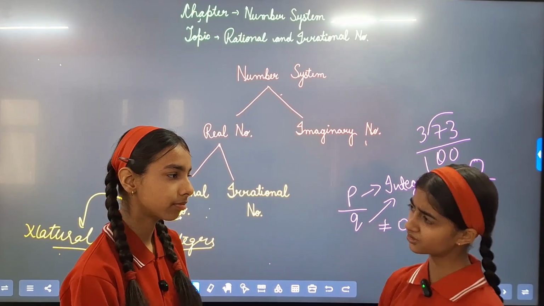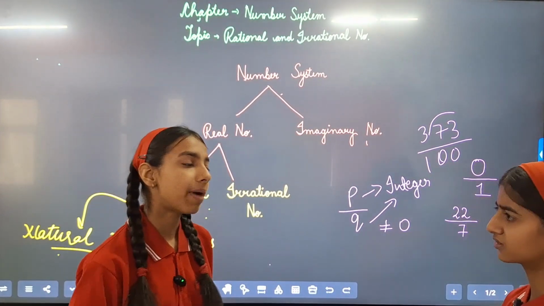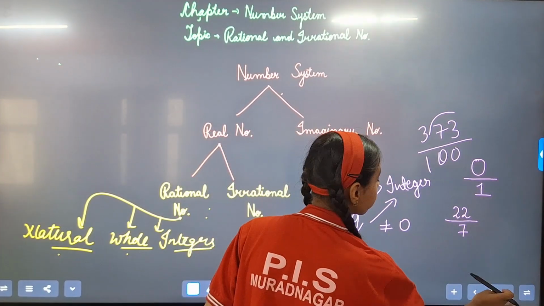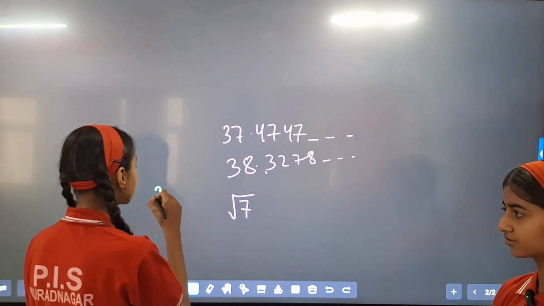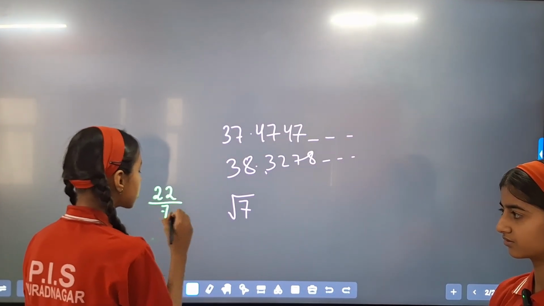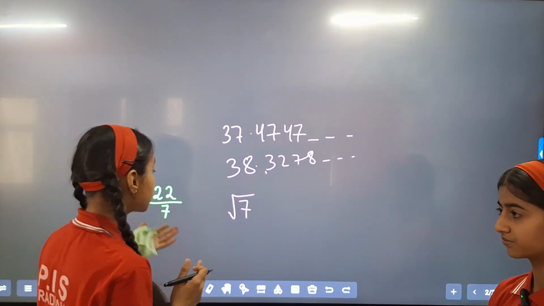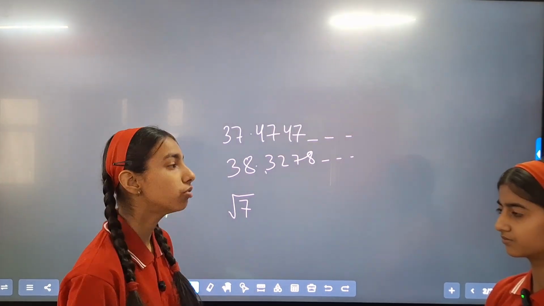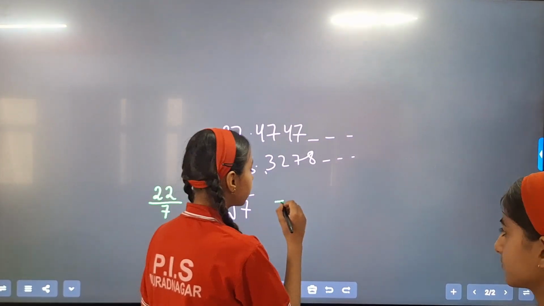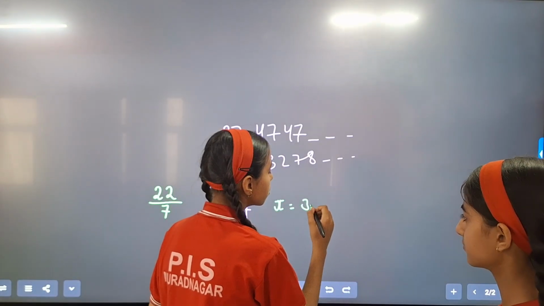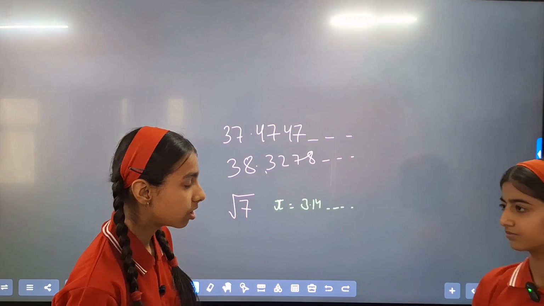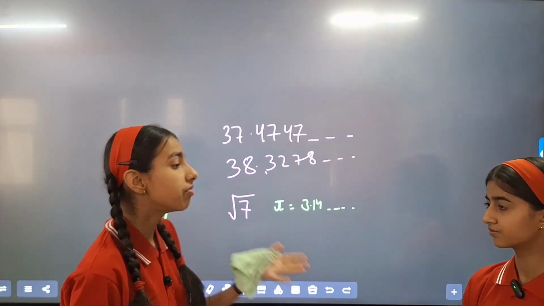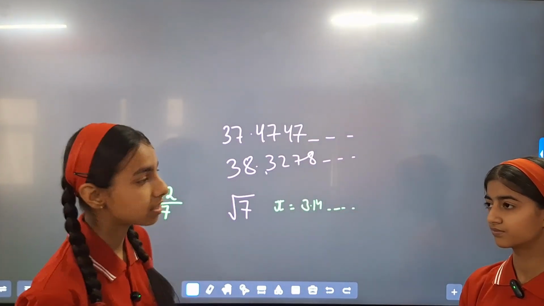I have a question. Is pi a rational number or an irrational number? Pi is an irrational number. The value which we use in calculation is 22 upon 7, which is a rational number, but this is not the appropriate value for pi. Pi is a non-terminating number which we use as 3.14, but it is a non-terminating and non-repeating number. So it is an irrational number. But when we are talking about 22 upon 7, it's a rational number.